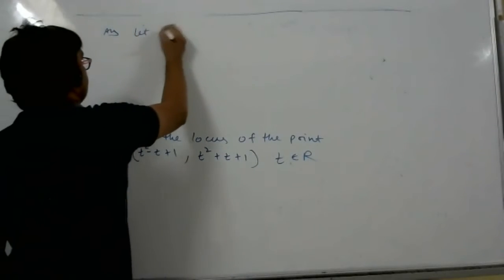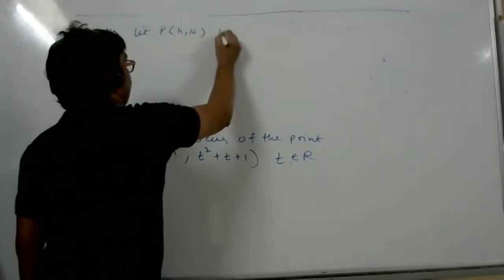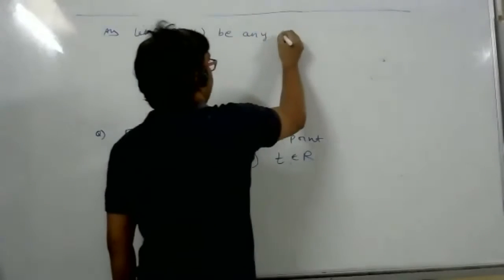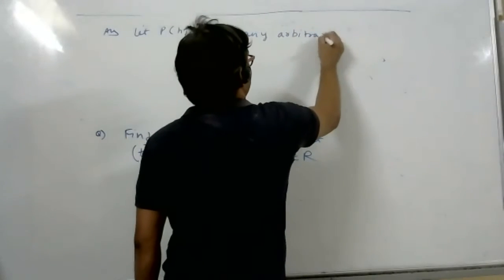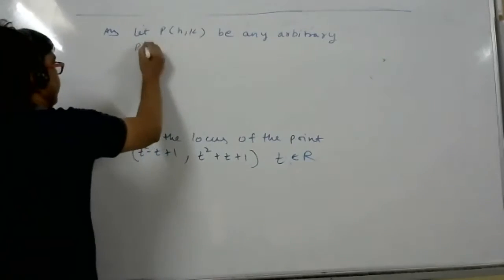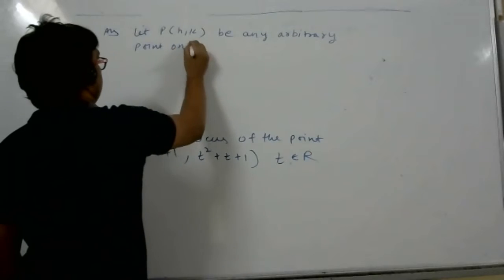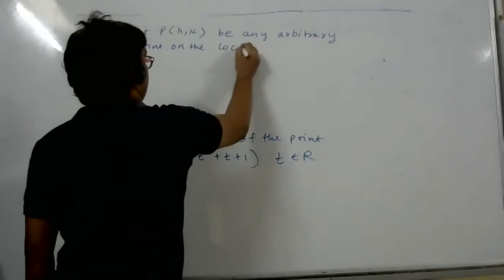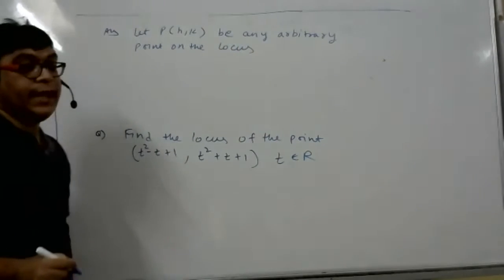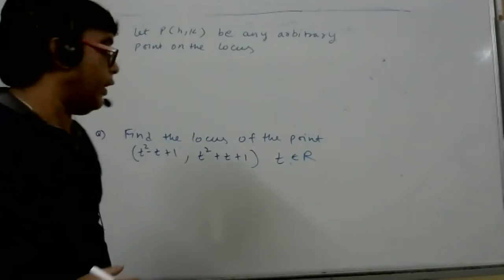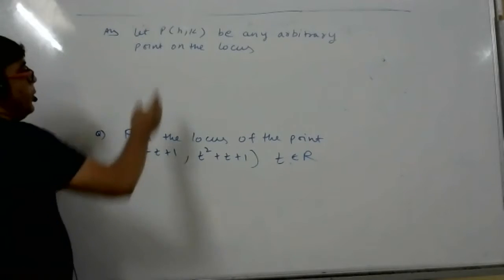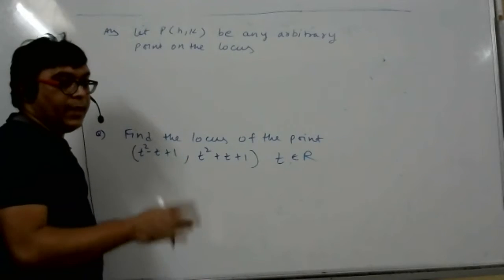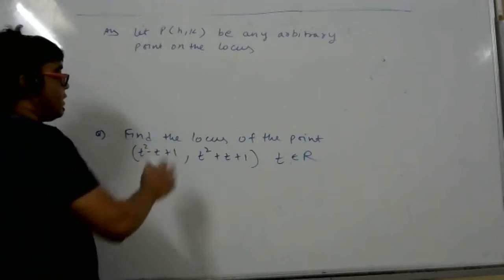Let P(h, k) be any arbitrary point on the locus. This is the first step. Sir, will we take them both? Let P(h, k) be any arbitrary point on the locus. So there are so many points. Among those so many points, one point is (h, k).